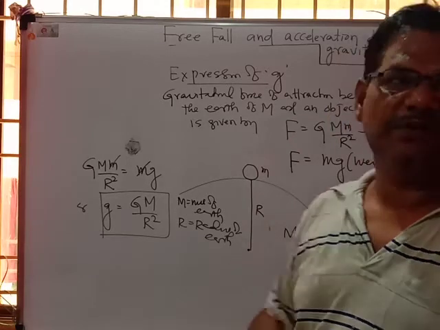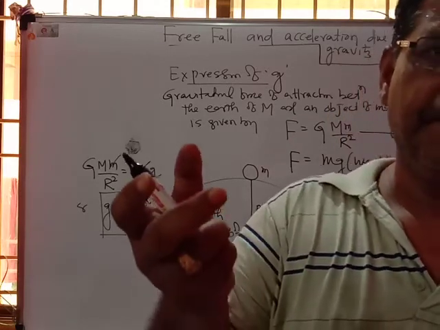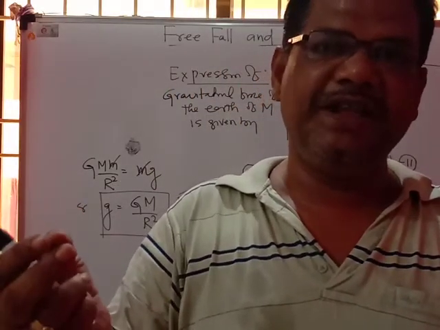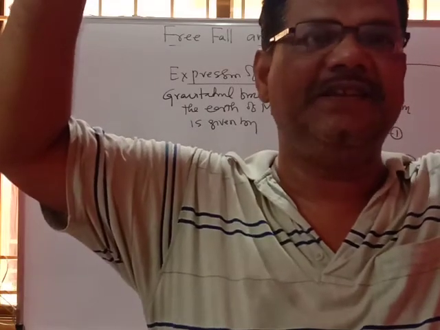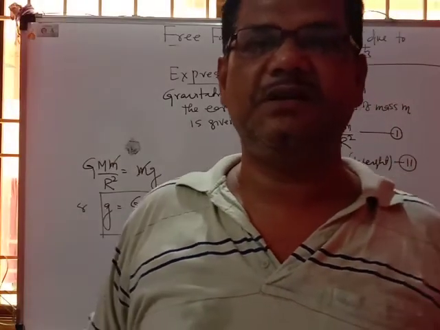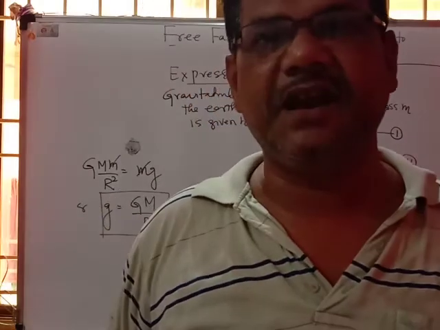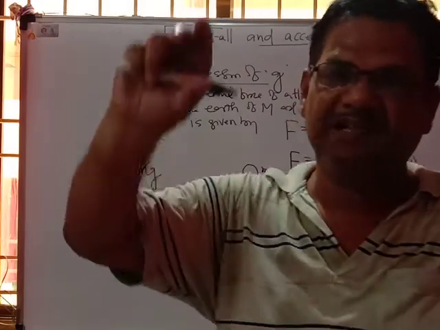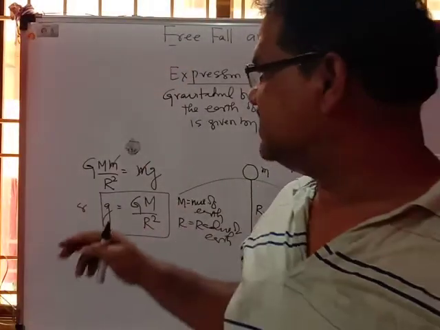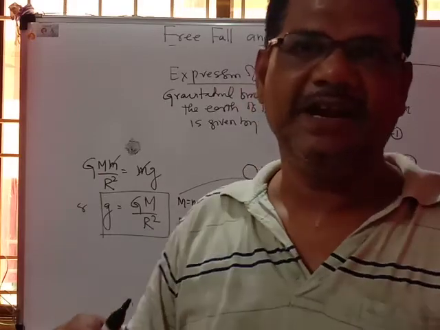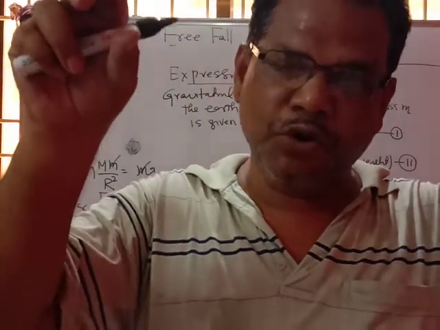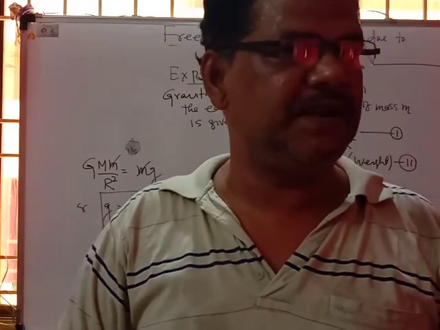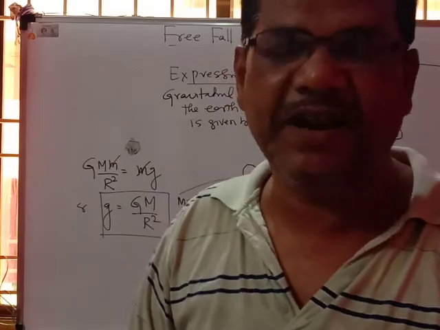So it is clear that whenever a stone and a leaf are falling freely from the same height, which one will reach the ground first? Both will touch the ground at the same time, because the acceleration of the stone and the acceleration of the leaf will be the same, because it does not depend upon the mass of the object. So acceleration due to gravity doesn't depend upon the mass of the object which is falling freely under gravity.